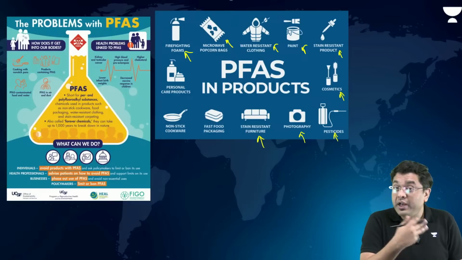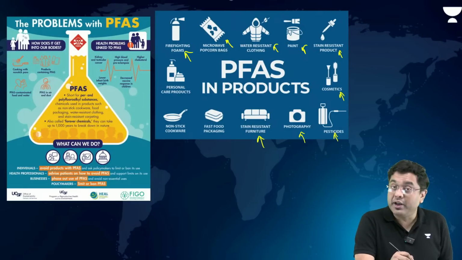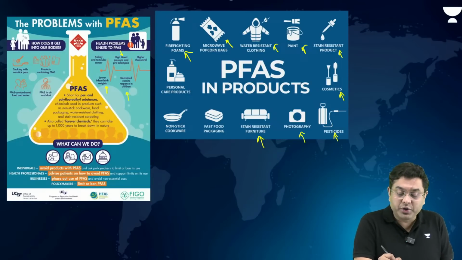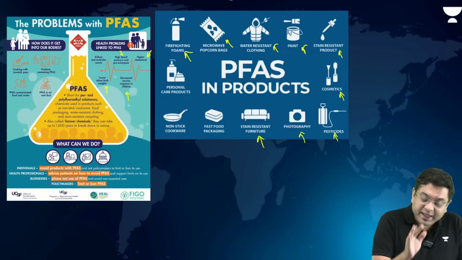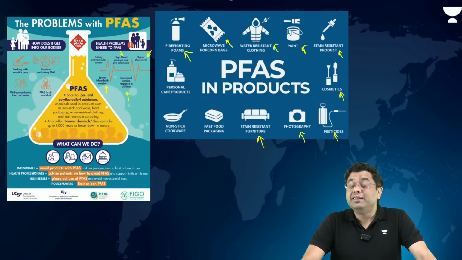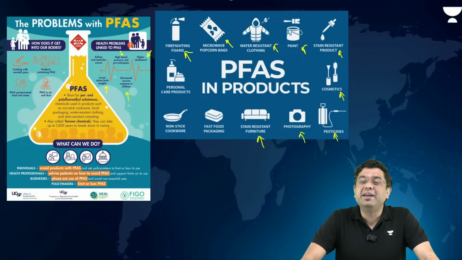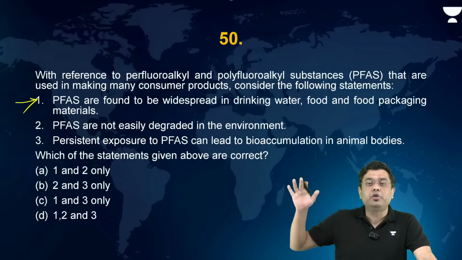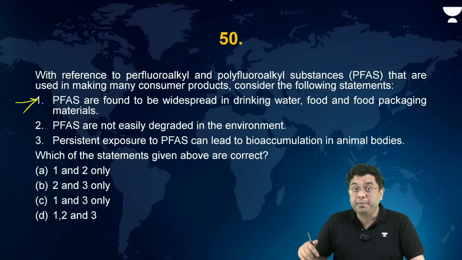It can cause kidney and testicular cancer, lower infant birth weights, high blood pressure, decreased vaccine response in children, higher cholesterol. There can be various different issues. These are also referred to as forever chemicals, because they will stay in the ecosystem for a very prolonged period of time.